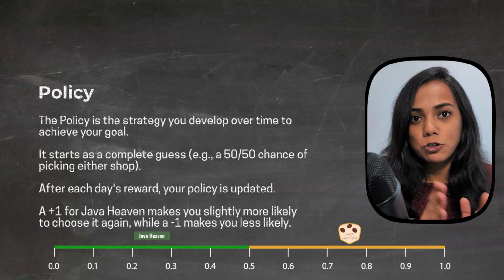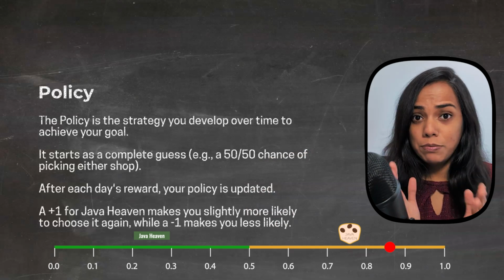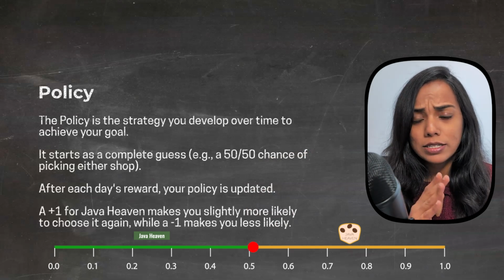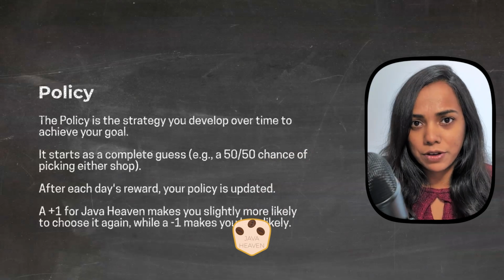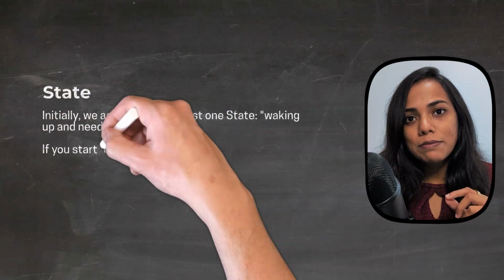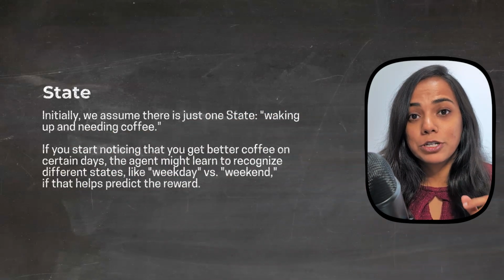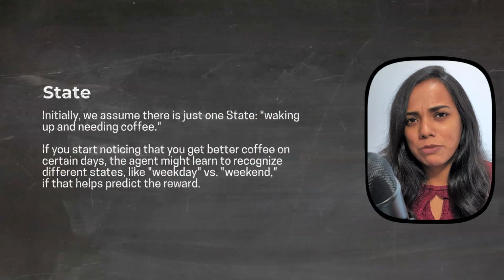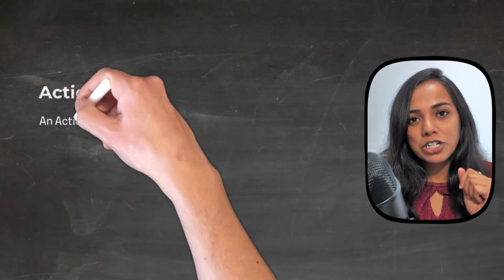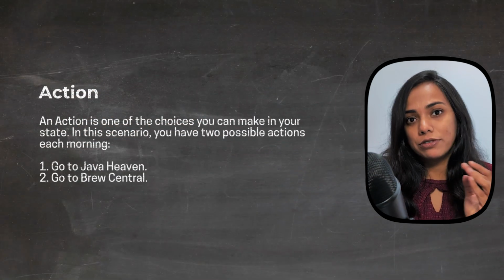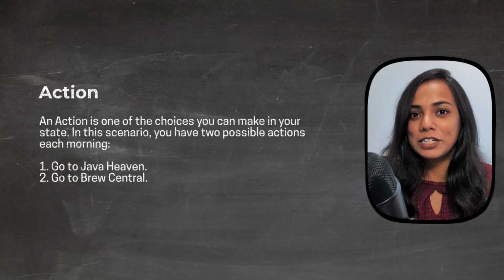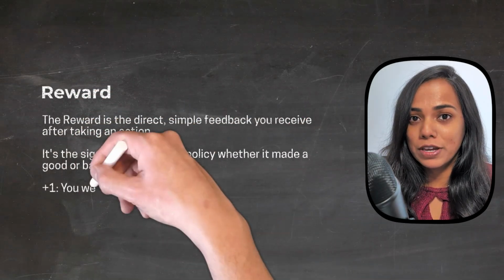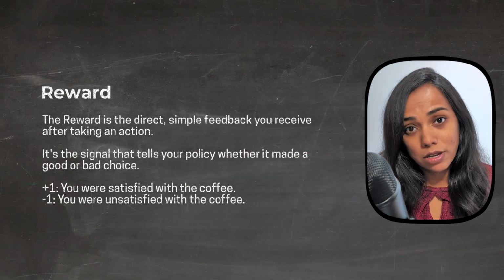Imagine dividing a number line into two parts. You pick a random number between 0 and 1, and depending on where it lands, you choose the corresponding cafe. The state in this scenario is simply your decision making scenario each morning. It's the same state each morning because nothing else changes. The action is choosing either Java Haven or Brew Central. The reward is the satisfaction rating that you're going to give the coffee, which can be a positive one or a negative one. The environment transitions between the same state each morning because each morning presents the same decision.